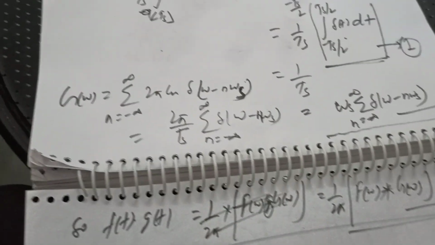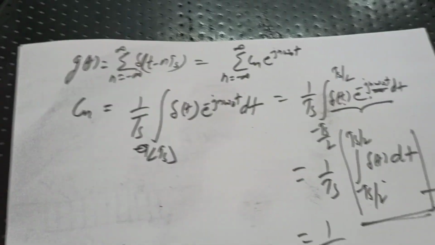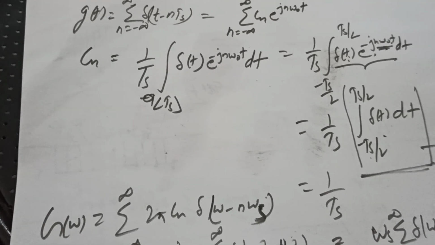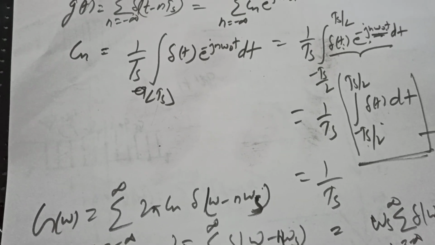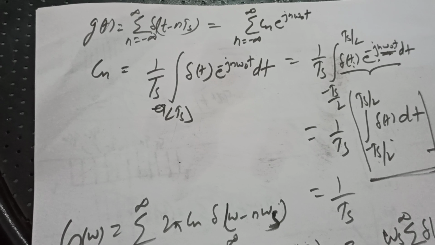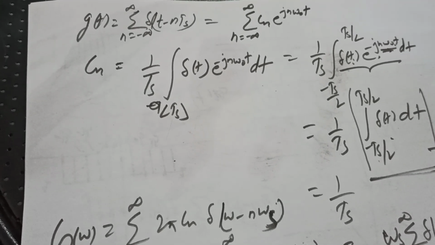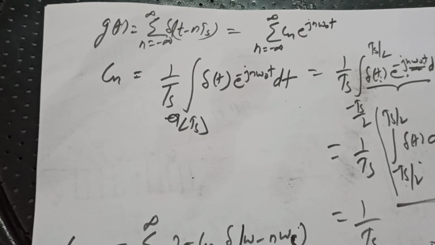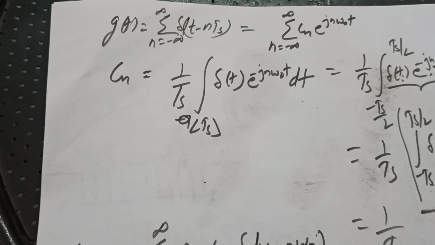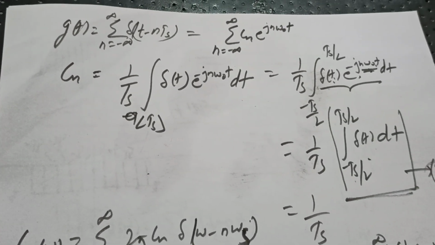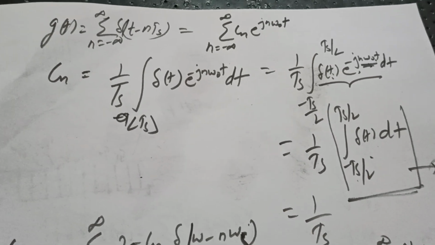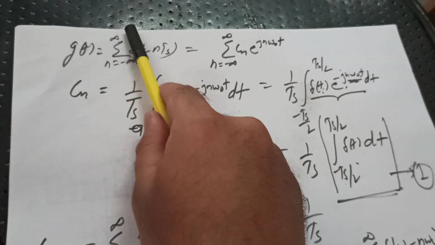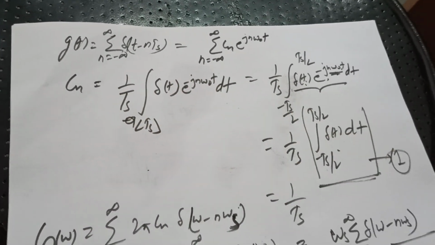Remember this thing: if you are performing convolution in the time domain, then in the omega domain it is simply going to be multiplication, F of omega into G of omega. But when you are performing multiplication in the time domain, are you getting it? If you are performing multiplication in the time domain, then we can say for sure that it is going to give us 1 upon 2 pi F of omega convolved with G of omega.